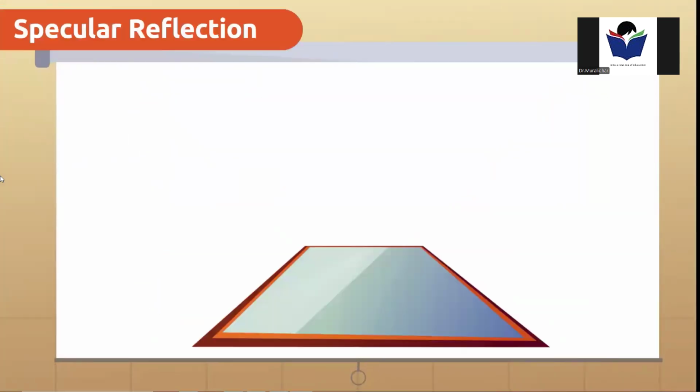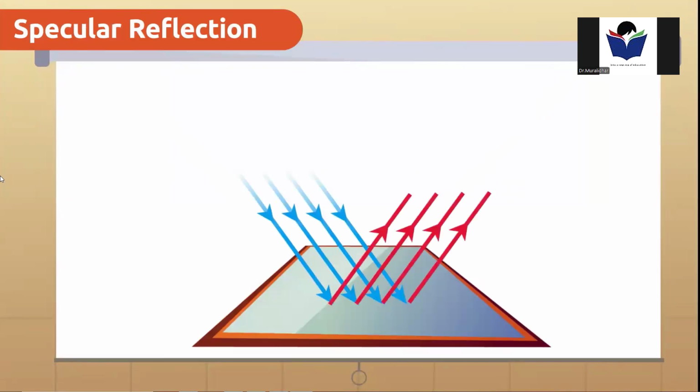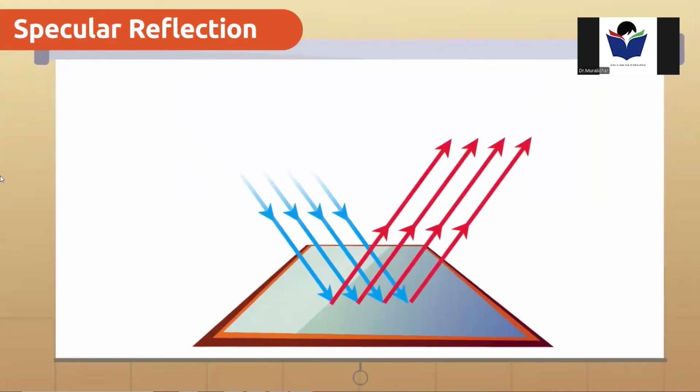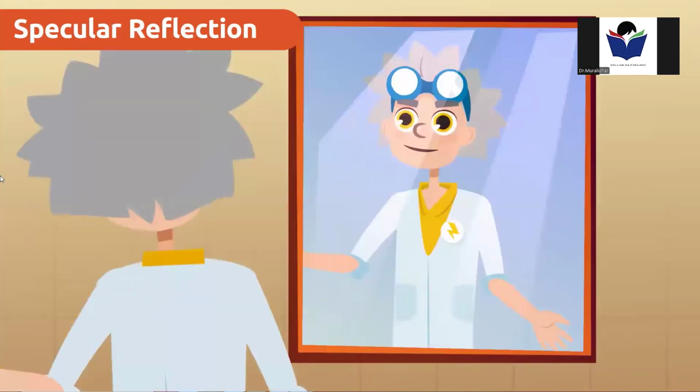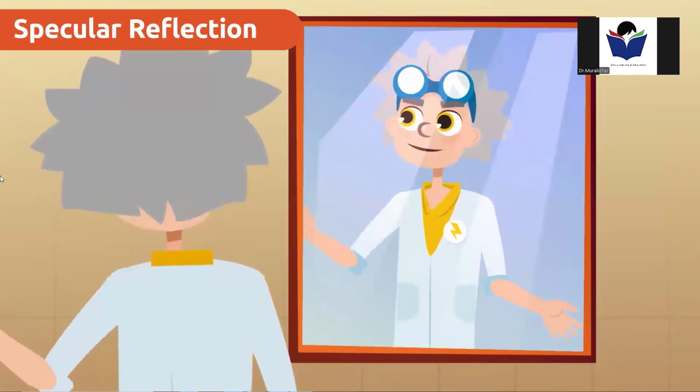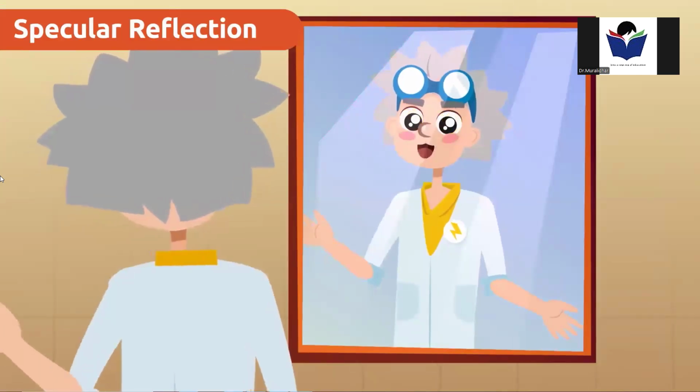When every incident ray is reflected in the same direction, specular reflection occurs. This property allows us to see ourselves reflected in a mirror or shiny surface. I look great today.